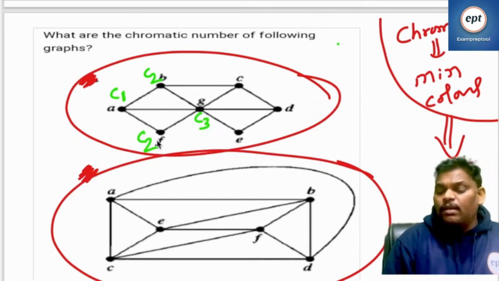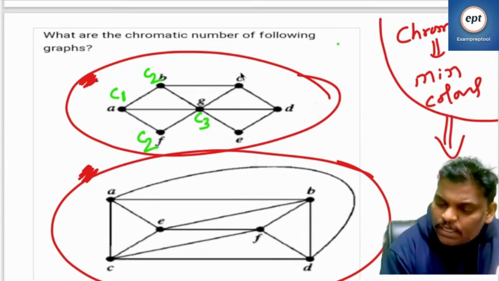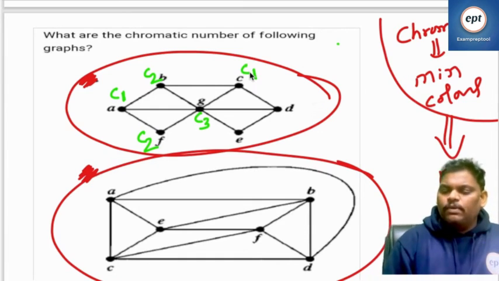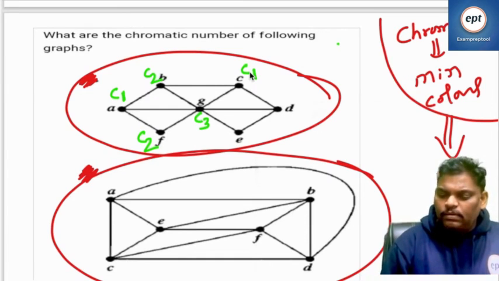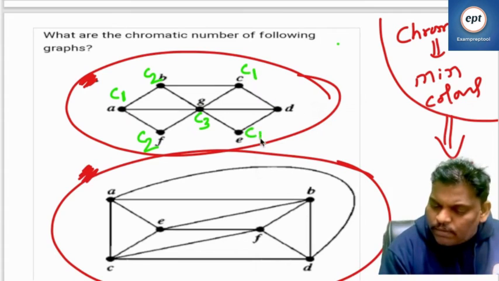See, remember, triangle will take three colors. And one more thing, there is no algorithm, manual checking only you can do. And one more, C2, C3, it is a C1. It is also C1.